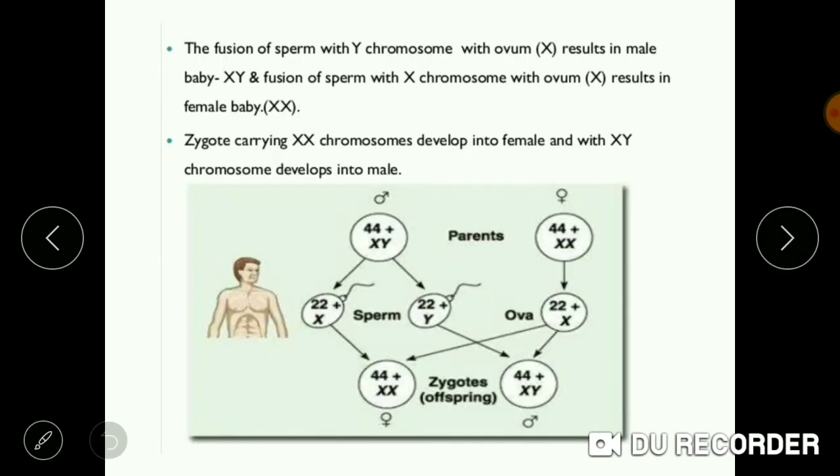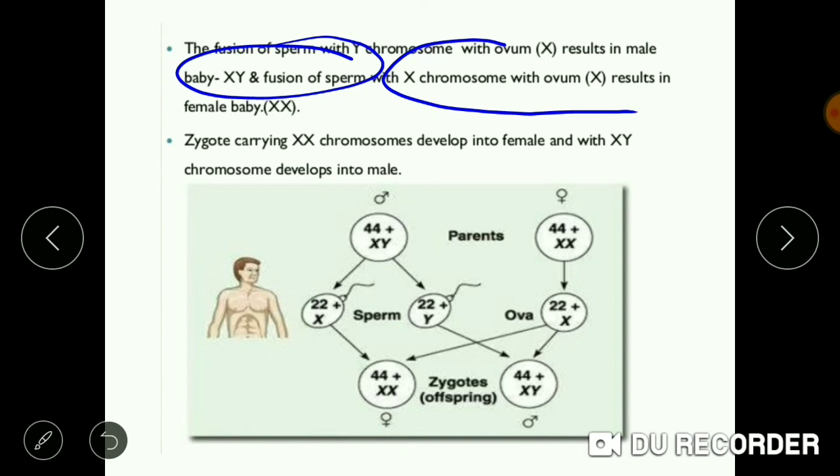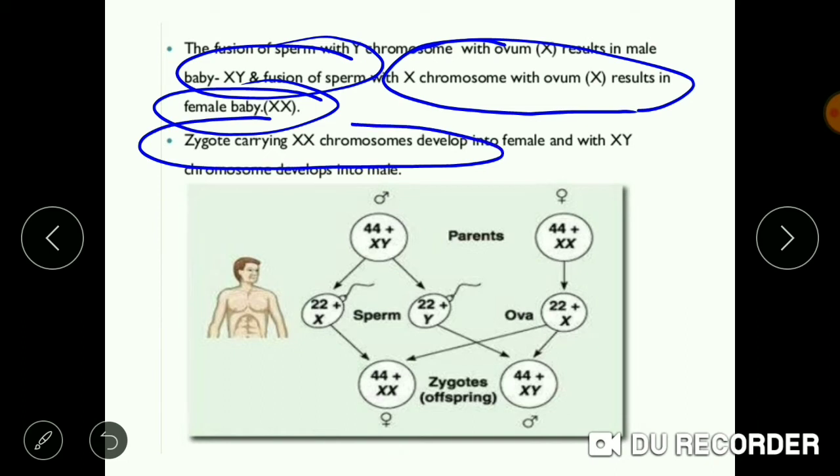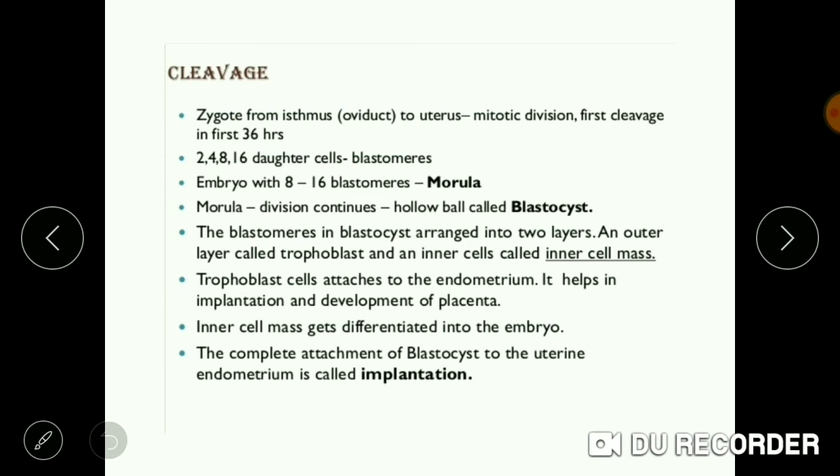Let's see. The fusion of a sperm with Y chromosome and an ovum with X chromosome results in the formation of a male child, while the fusion of the X chromosome of the female parent and the X chromosome of the male parent results in the formation of a female child. The zygote carrying XX chromosomes will develop into a female and the zygote carrying XY chromosomes will develop into a male. Now we will be studying the process of embryo development.